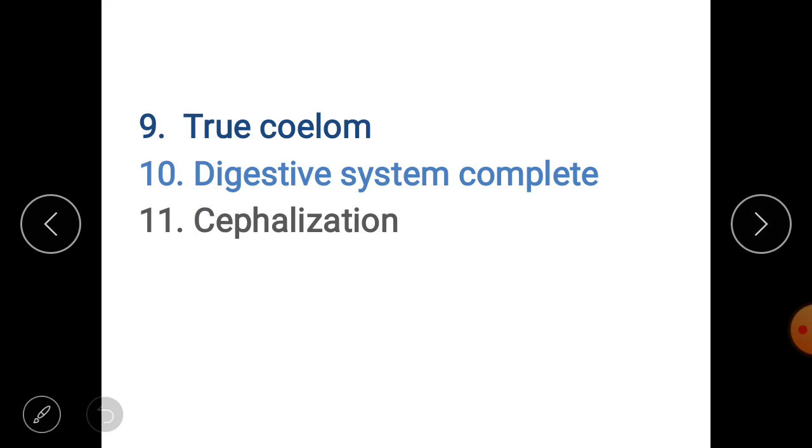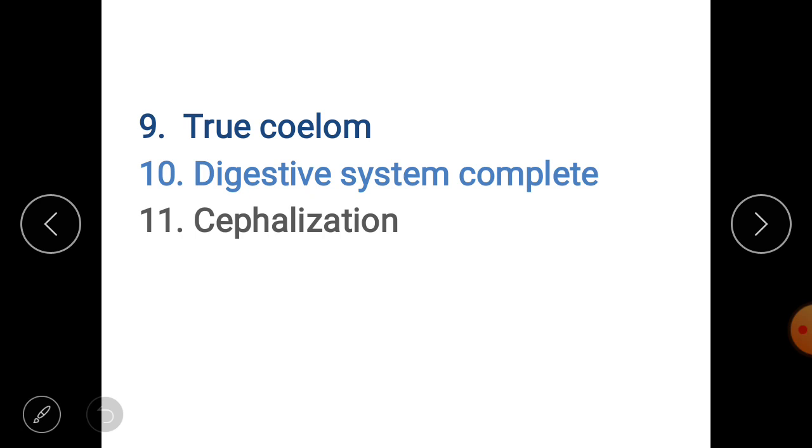Other than this, true coelom, which we also call eucoelomates. All chordate animals have a true coelom, a cavity which is present between the alimentary canal and the dermal layer, which we call a coelom, right? So in chordates we could find a true coelom. And you know that there are three types of coeloms. That is not needed for you because you have already studied it in the last semester.